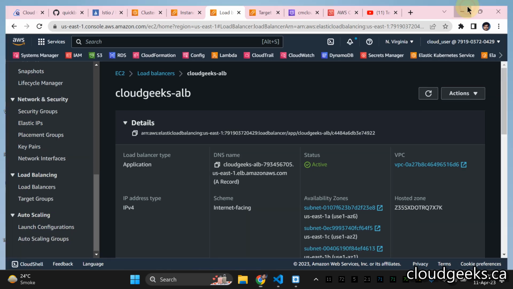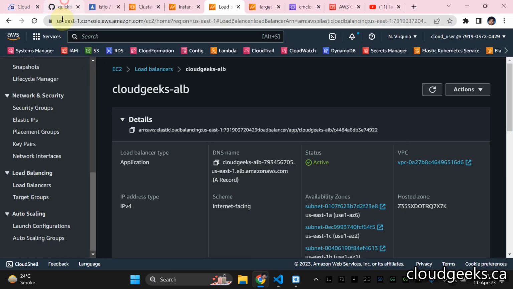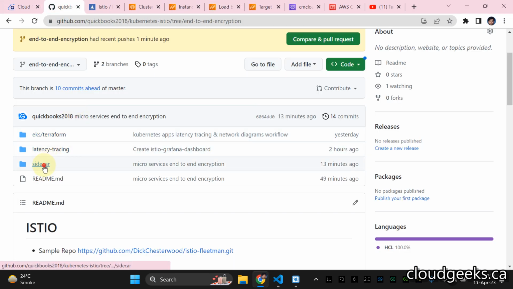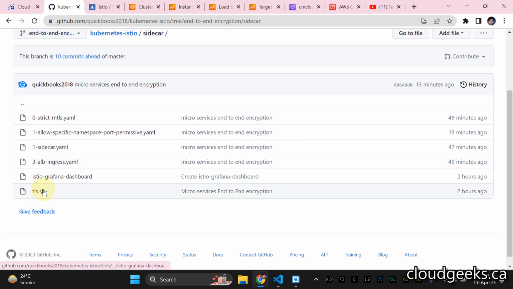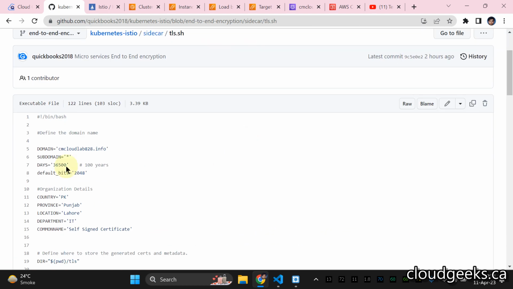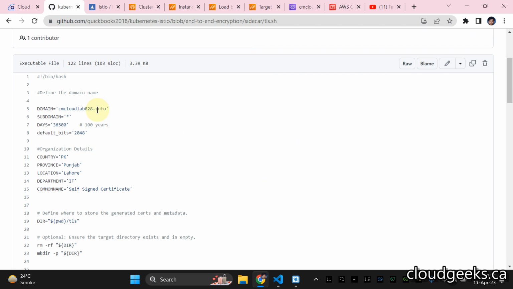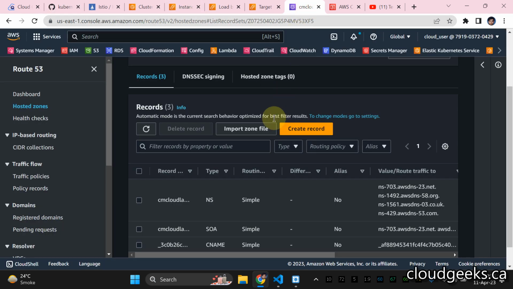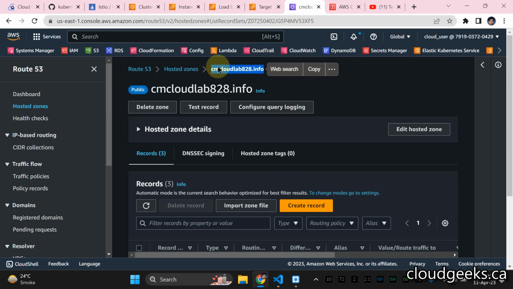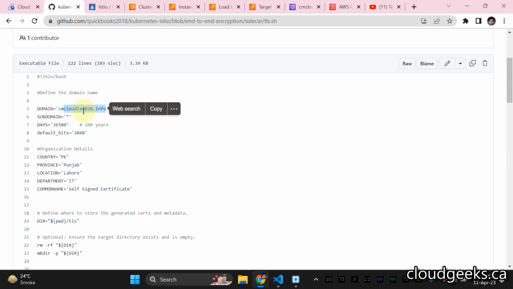So let me show you that part. If you navigate to the section, I've already included that particular script, which is the bash script. So navigate to this section, and this is the bash script, guys. I'm using this particular domain. If I navigate to the domain section, you see this is my hosted zone. I need to put that hosted zone in this domain section, and it is for every domain. And this is going to be for 100 years.